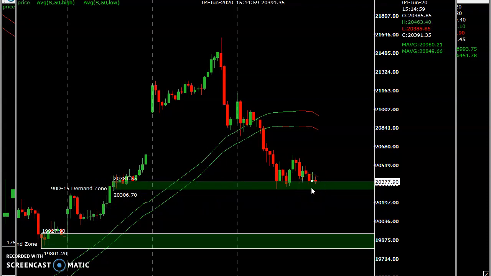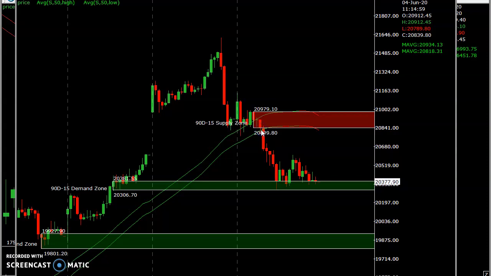20,300 level maybe break tomorrow. So our idea should be like this. This consolidation zone will act as tip resistance for Bank Nifty. So we have to plan like this. This would be our entry point. So a shorting opportunity at 20,800 if it comes to that area,